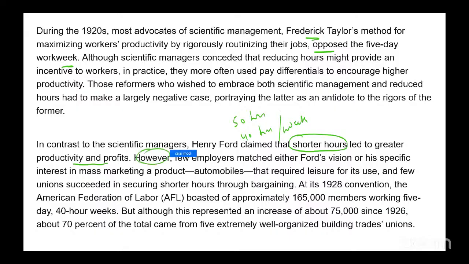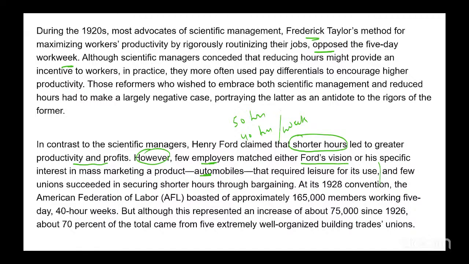However, few employers, let's say companies, matched either Ford's vision or his specific interest in mass marketing a product, automobiles, that required leisure for its use. And what does this mean? What this means is, Ford was probably the only car manufacturer of the time. So Ford is the only company that is making cars, automobiles.